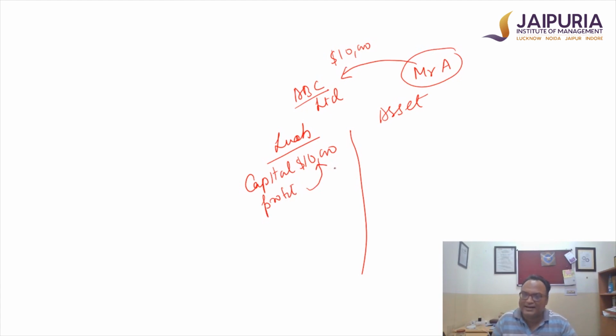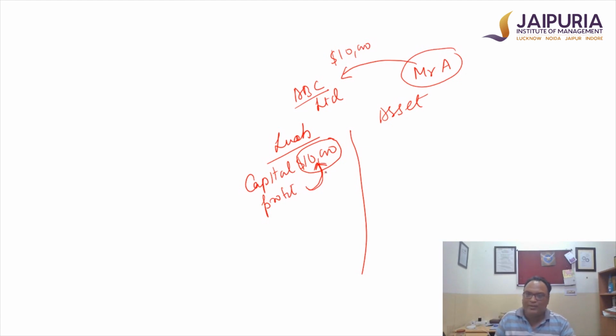Why is the profit getting added back to the capital? Because initially $10,000 was the amount of money which the business owes to the owner. Now the profit has been earned on the same amount. It's a reward to the owner, and therefore, unless the owner is withdrawing this money in the form of a dividend or drawings, this profit is also added back to the capital.